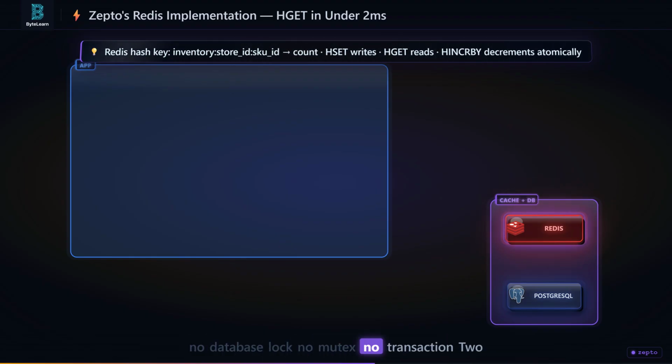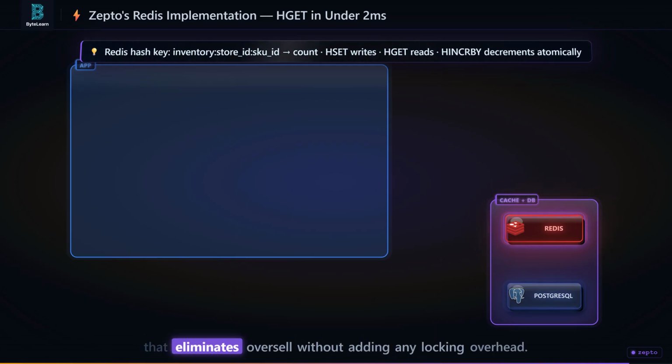No database lock, no mutex, no transaction. Two concurrent checkouts for the same last unit are serialized by Redis itself. One sees count 1 and decrements to 0. The other sees 0 and is rejected. That is the design decision that eliminates oversell without adding any locking overhead.